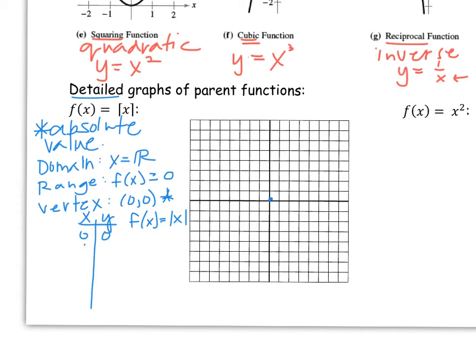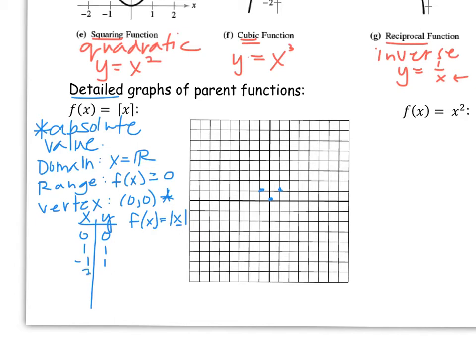If we go 1 to the right, the absolute value of 1 is itself. But check this out. If we go 1 to the left, so over to -1, and we plug it in for x, the absolute value is also 1. Let's plot those 2 points. We've got 1 on each side, so it reflects over that y-axis.